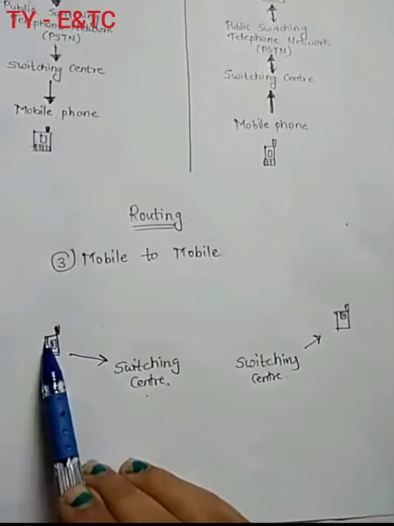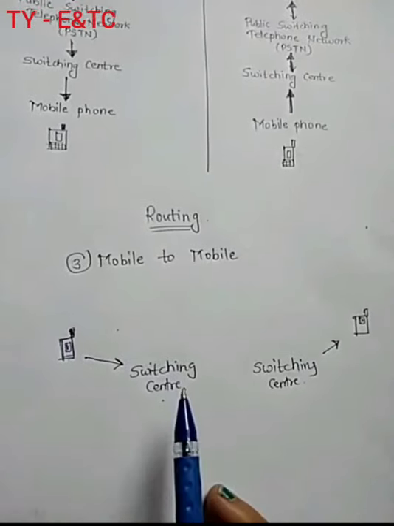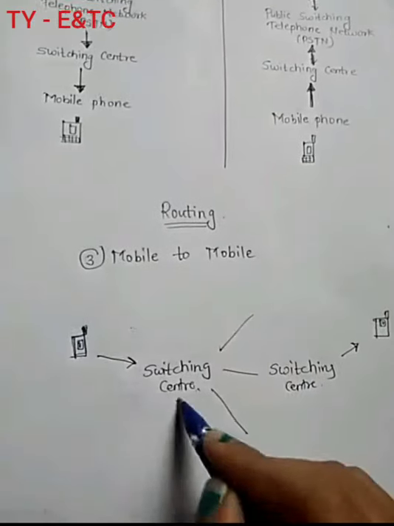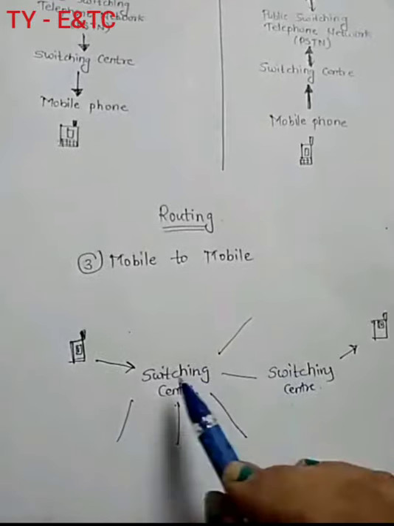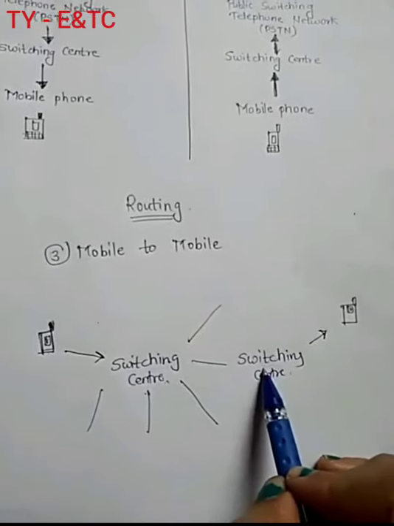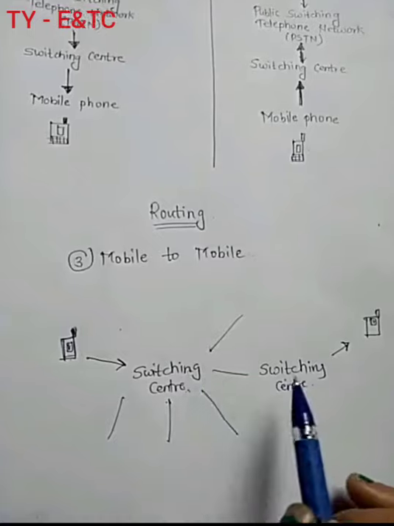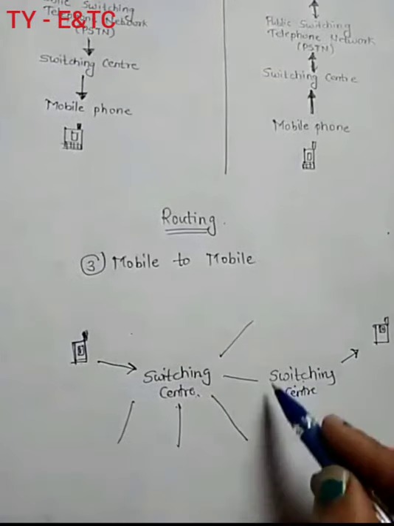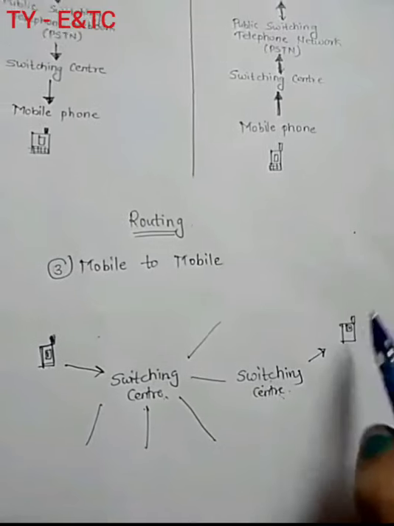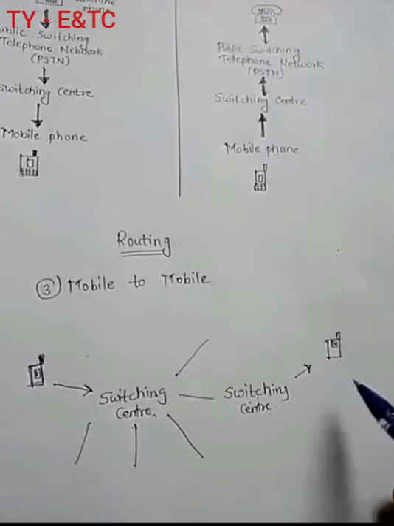Now first the user will call, then the signal will be transferred to the first switching center. Then a number of switching centers will be available, correct? Out of which, the switching center of the one you're calling will try to connect to that part of the system. So this switching center will connect to that switching center, and then it will understand that the number you have dialed is located in that particular area.